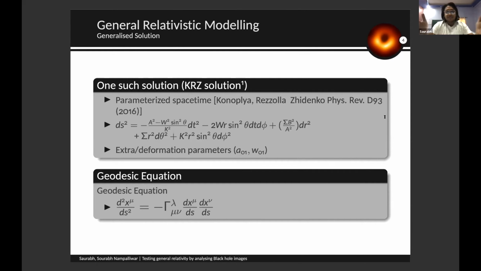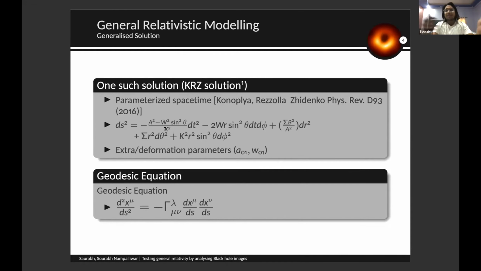But in that GR, the space-time is parameterized, which means that we have some higher order and lower order terms, which give some extra terms that would deviate from the normal solution. So here we can see this particular space-time, which is called the KRZ solution, in which we have terms such as A, B, W, and K. These are terms which are dependent on the mass and angular momentum of that particular black hole.